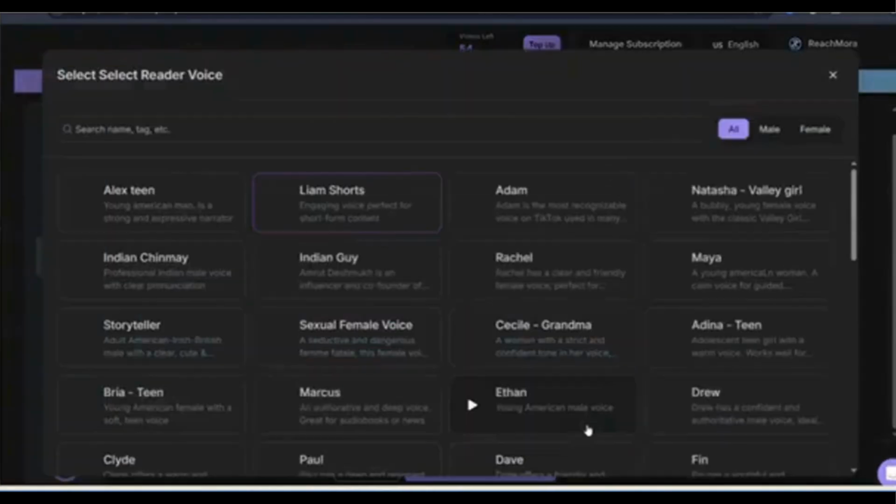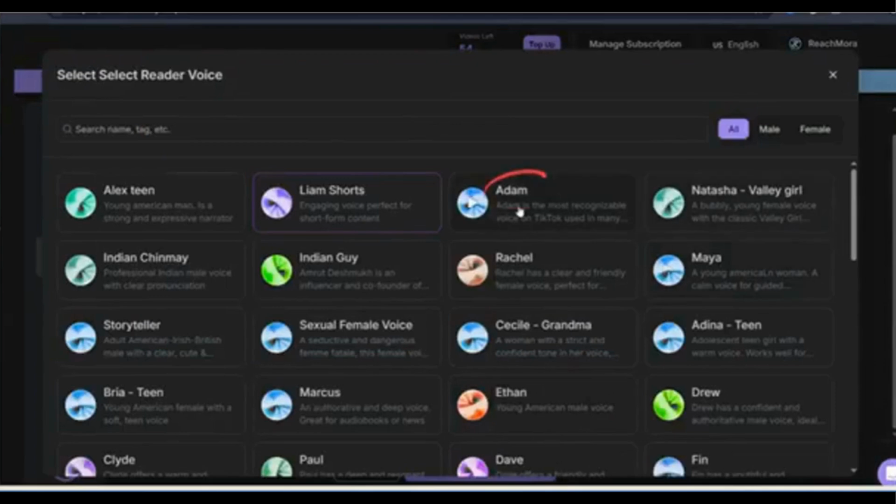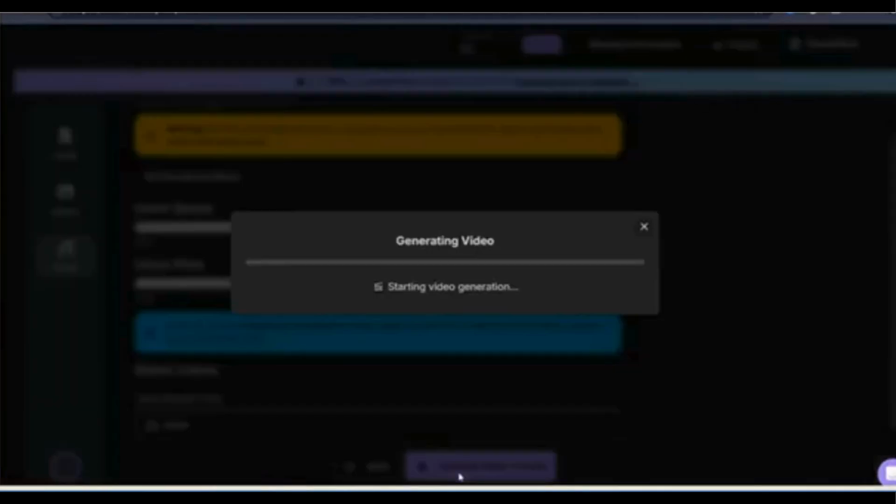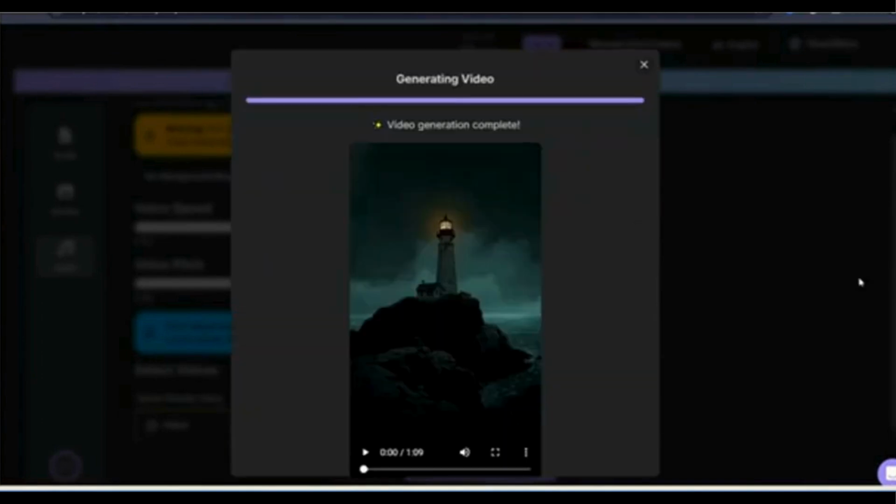These voices come from 11 Labs, so the quality is top tier. I'm going with Adam. Once everything looks right, click Generate Video. It only takes 1 credit. A few seconds later, your video is done. Fully scripted, fully voiced, fully animated.